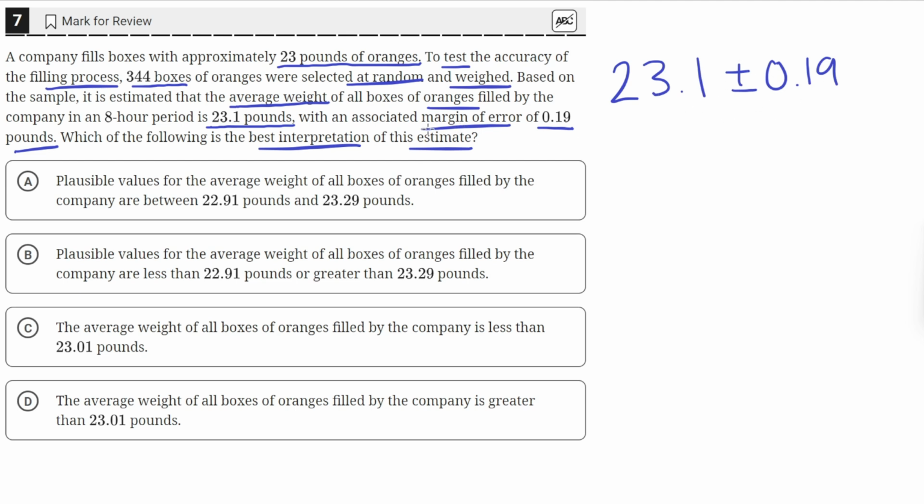That's what the margin of error means, that this is like the tolerance. This is how much the actual measured value could vary, 0.19 greater or 0.19 less than what they measured. In this case, they measured 23.1.